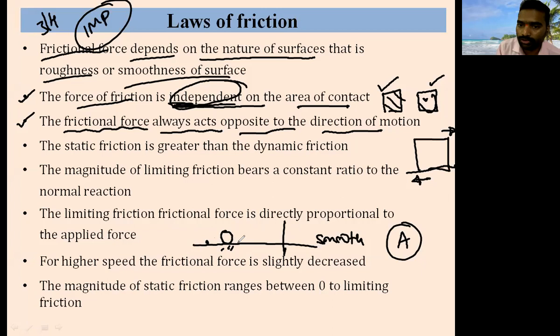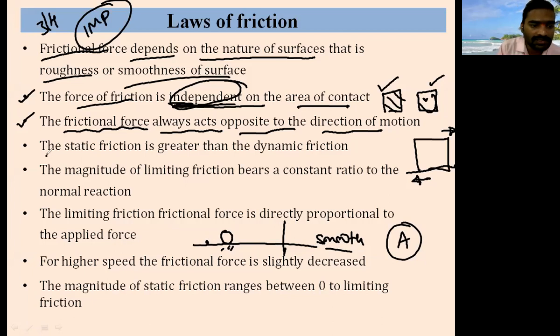Okay, we'll solve some problems. Did you understand, did both cases make sense? Yes sir. So this is the small one, this is the larger one. When you consider smooth surfaces and allow them with the same speed, they will come to this point at the same time. It is not depending on its area of contact.